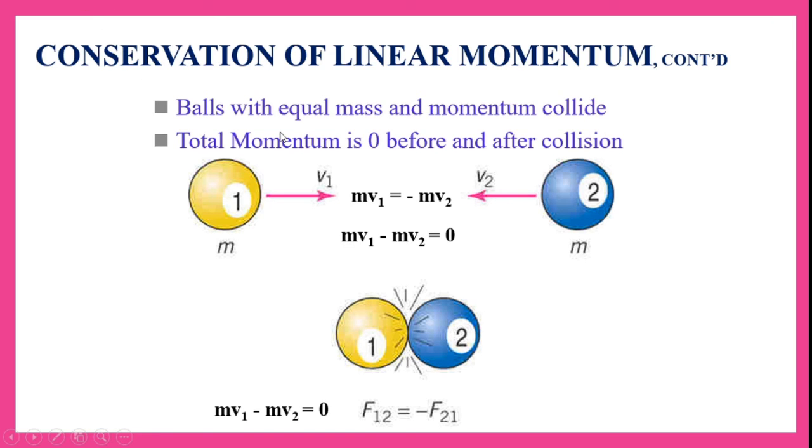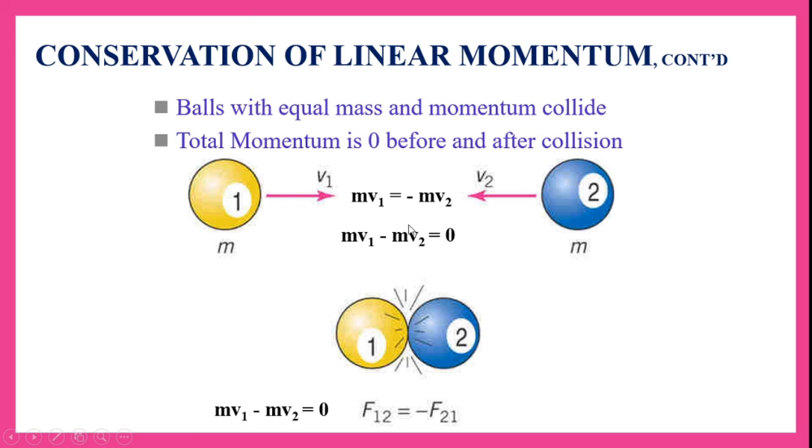Let us see an example where balls with equal mass and momentum collide. The total momentum is 0 before and after collision. Both have equal mass, let us say ball 1 and ball 2. When they are colliding, what happens? The momentum of this ball is equal in magnitude to the momentum of this ball. Both balls have equal masses but are moving in opposite directions, hence we have taken momentum of this as m v1 is equal to minus m v2.